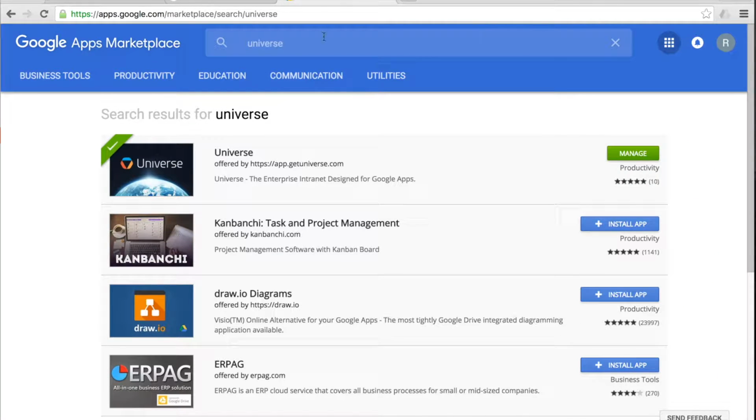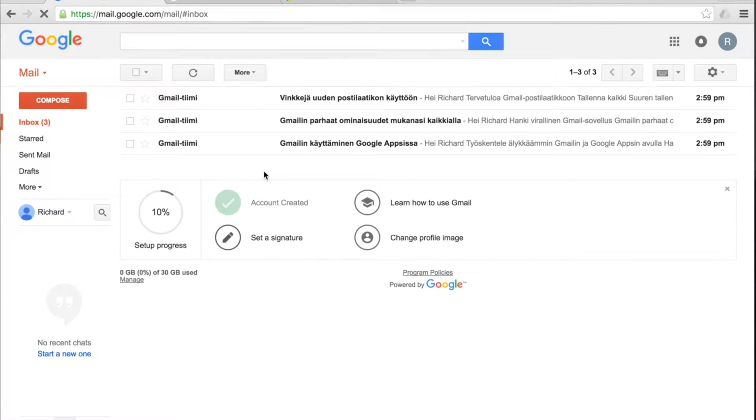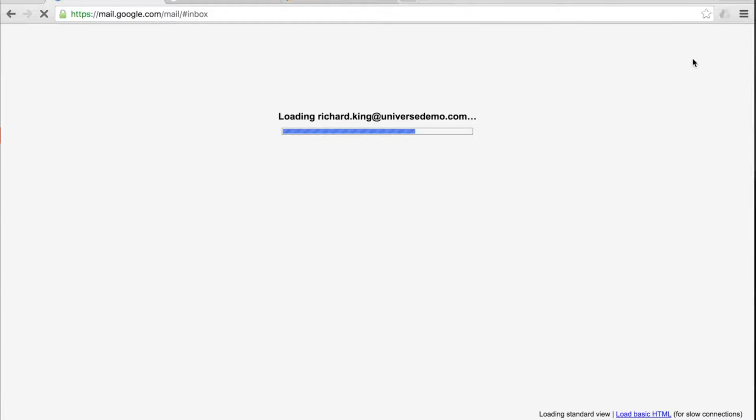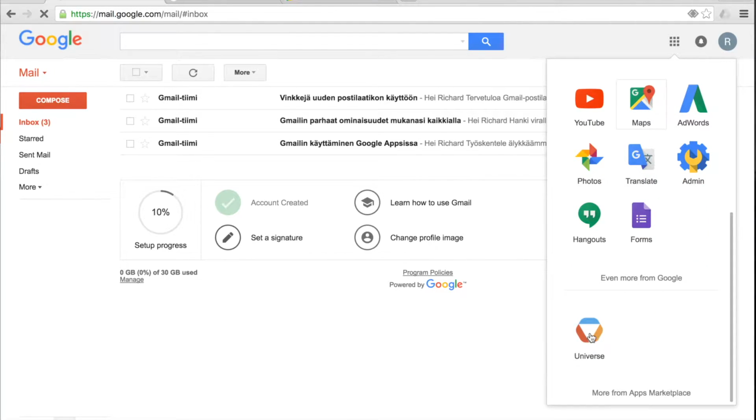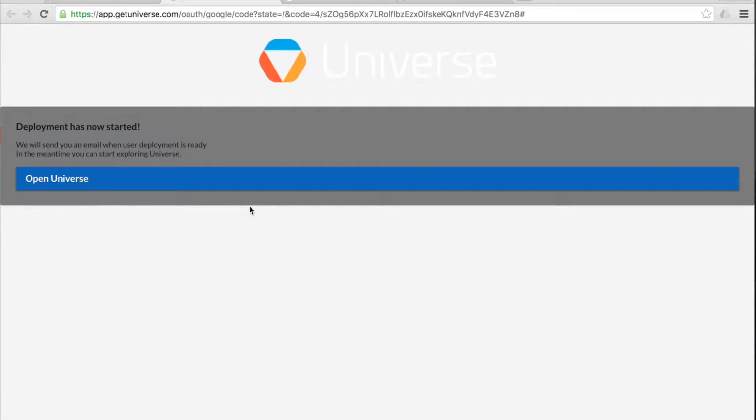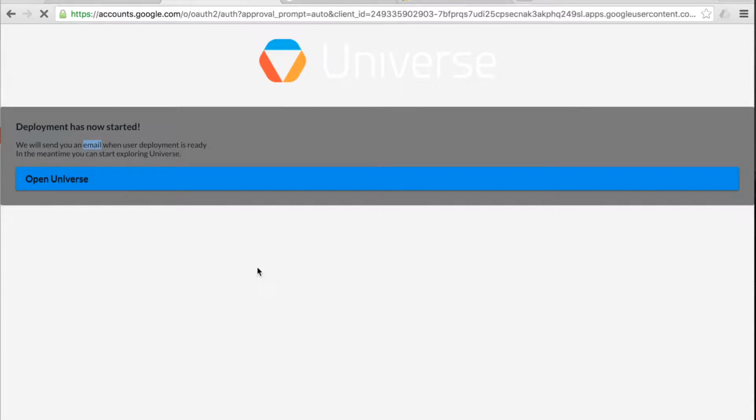Well, probably need to refresh it, so let's go into mail and more, and there we go. Even more from Google. Well, this is more from Marketplace. So let's go to Universe setup. Alright, open up Universe.